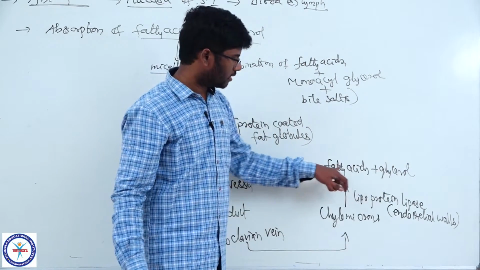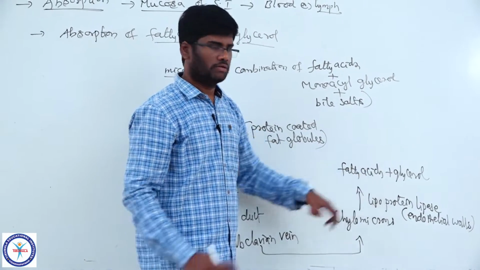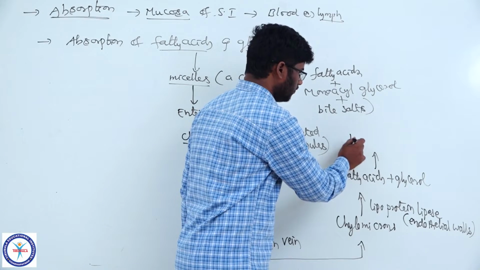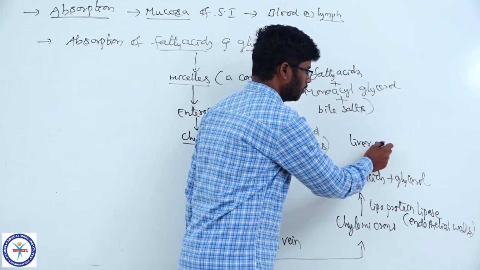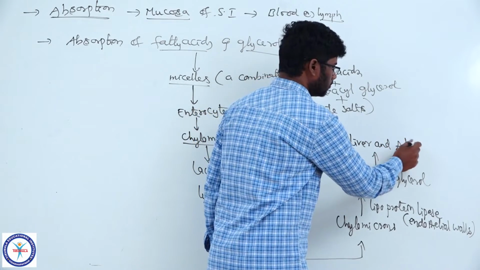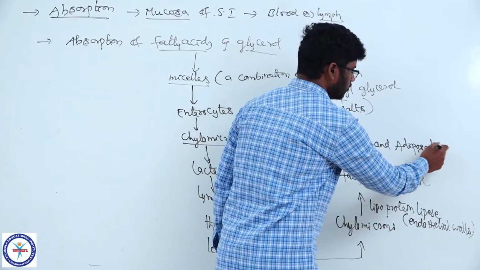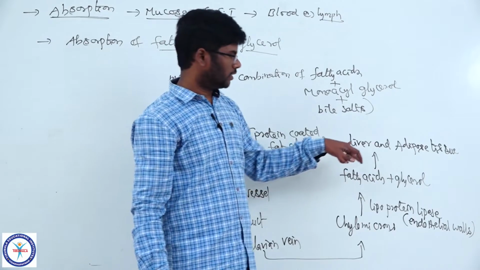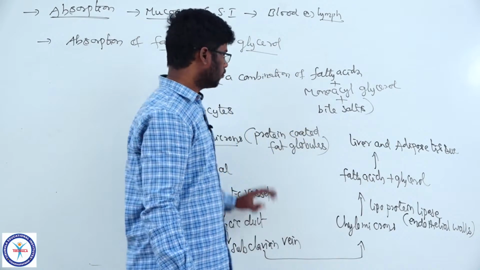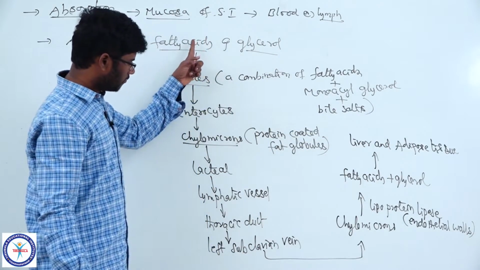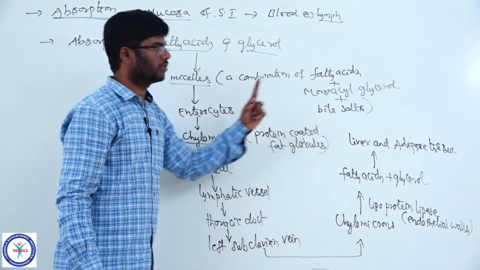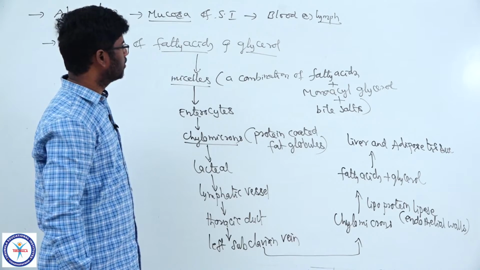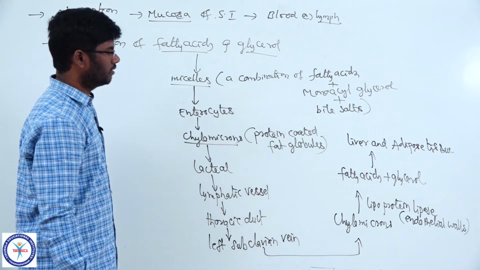Now these fatty acids and glycerol via blood circulation are carried towards the liver and adipose tissue, where they are stored as neutral fat or tissue fat. So like this, the absorption of fatty acids and glycerol takes place.